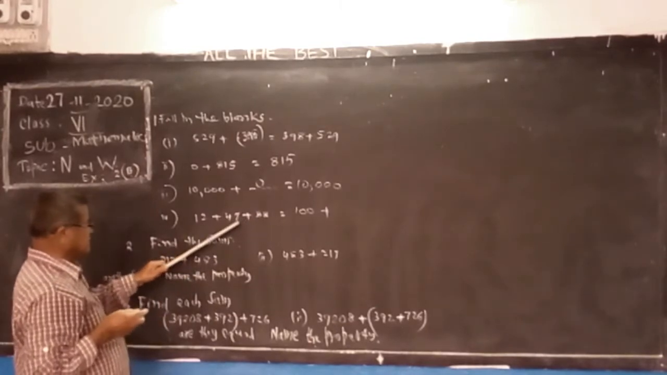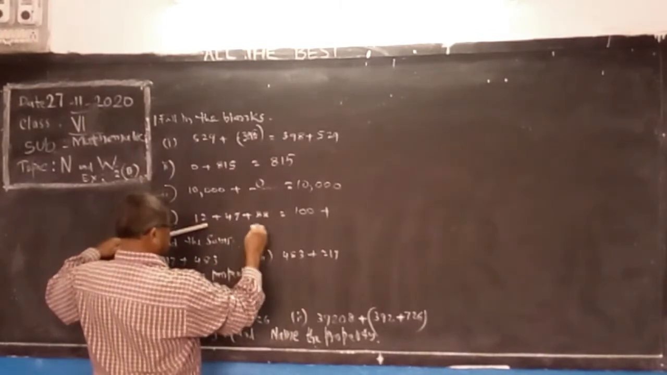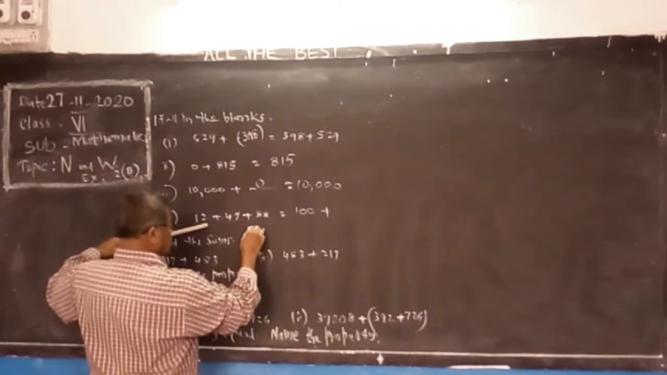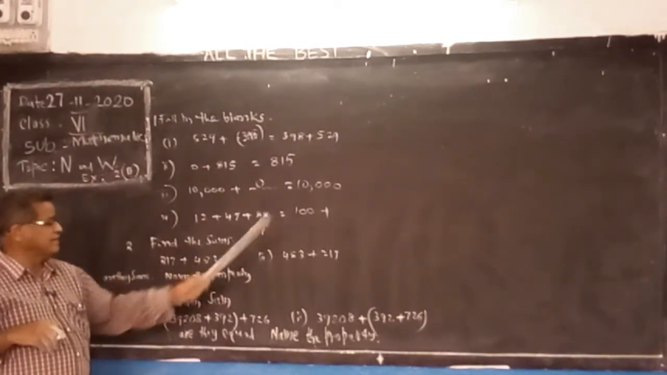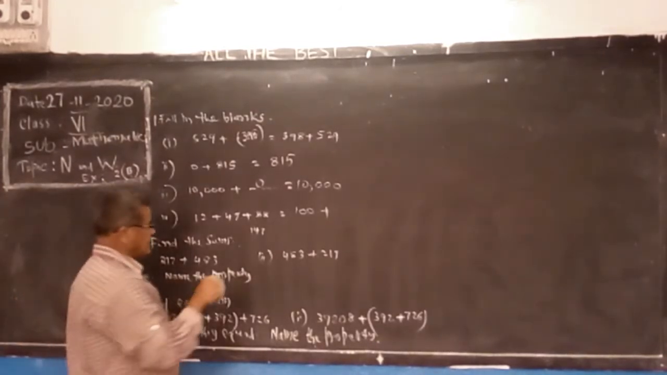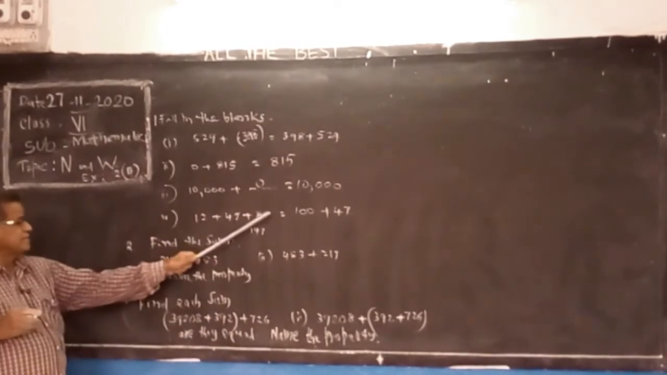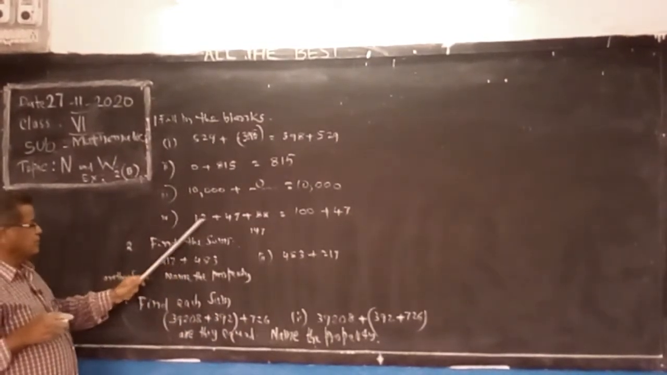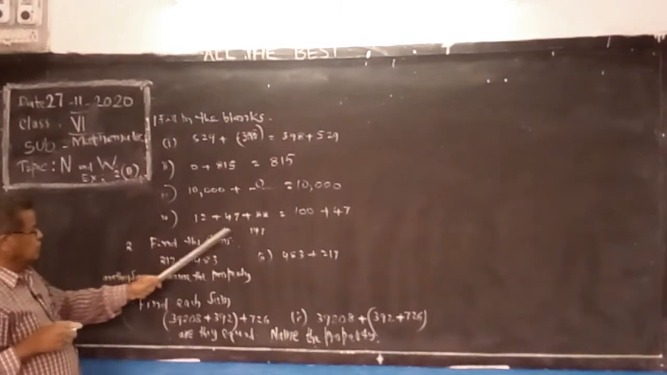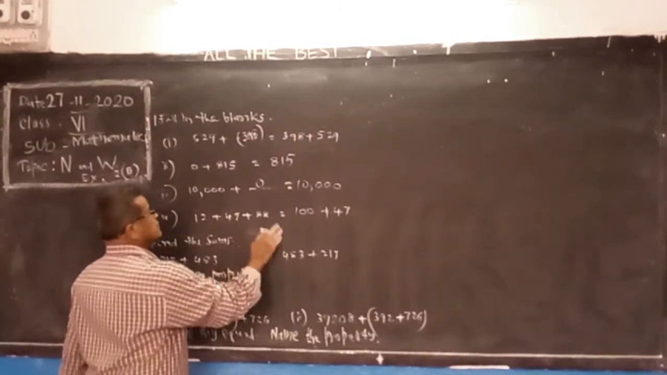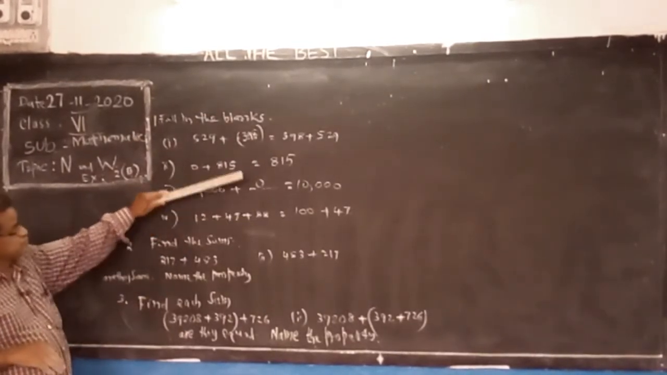Here 8 plus 7 is 15, 15 plus 2 is 17, 17 plus 9 is 26, 26 plus 4 is 30, 30 plus 1 is 31... we are getting 147, and we are given 100. So what is the extra number that should be added? 47. Once again, the sum of these digits: 8 plus 7, 15. 15 plus 2, 17. Then 9, 9 plus 4, 13. 13 plus 1, 14. So 147. So the extra number to be added is 47. That's all. It is simple.